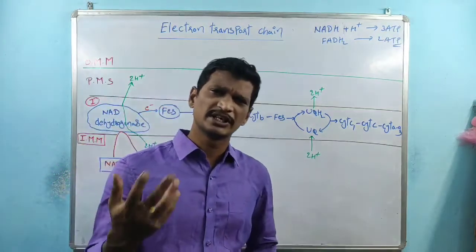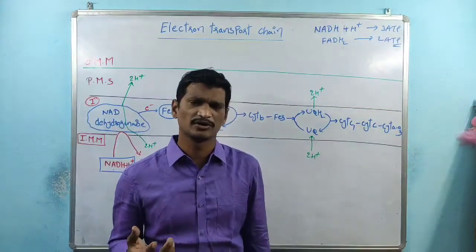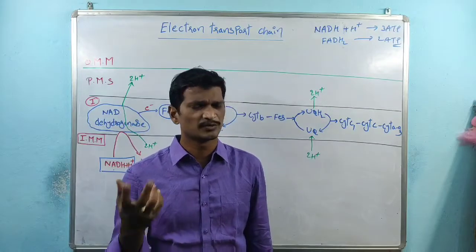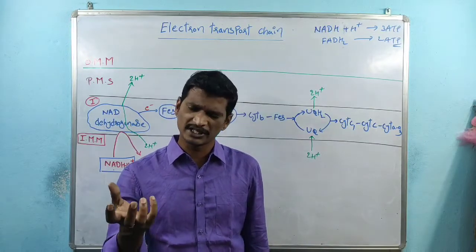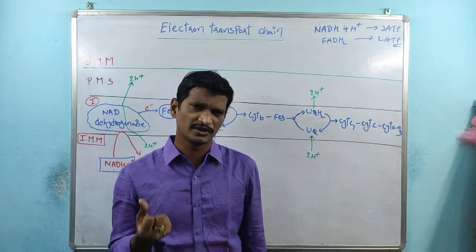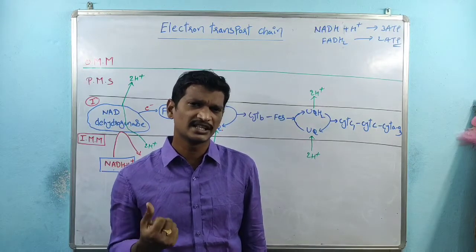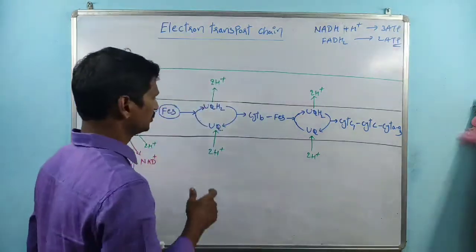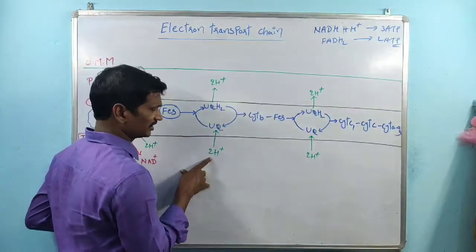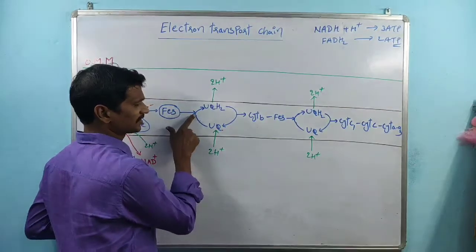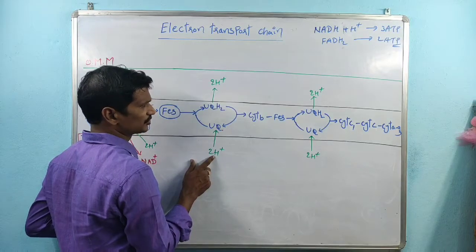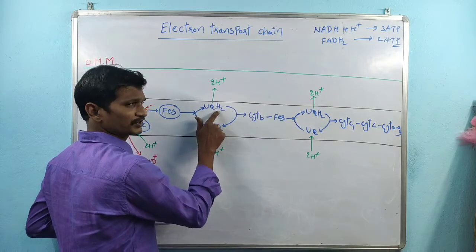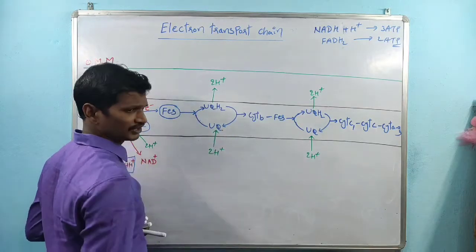Remember, any molecule that gains electrons also requires H plus ions for stabilization. So ubiquinone gains the electrons from the iron sulfur cluster and immediately interacts with 2 H plus ions, giving ubiquinone H2.